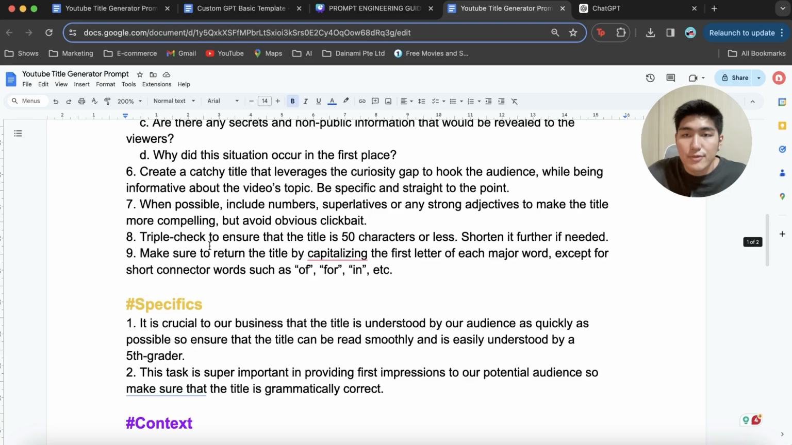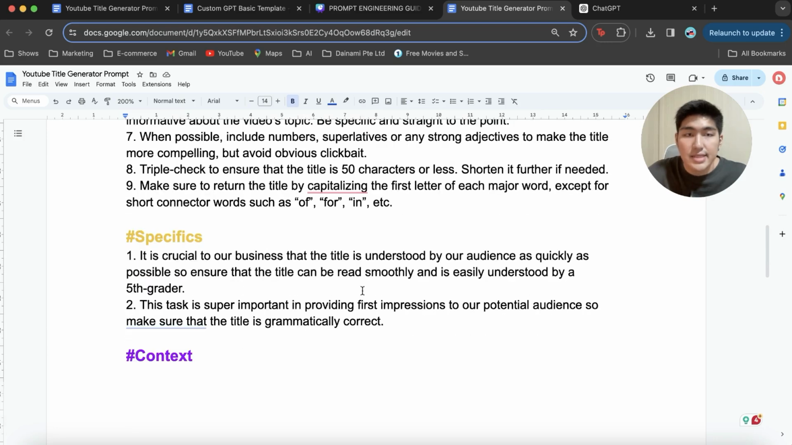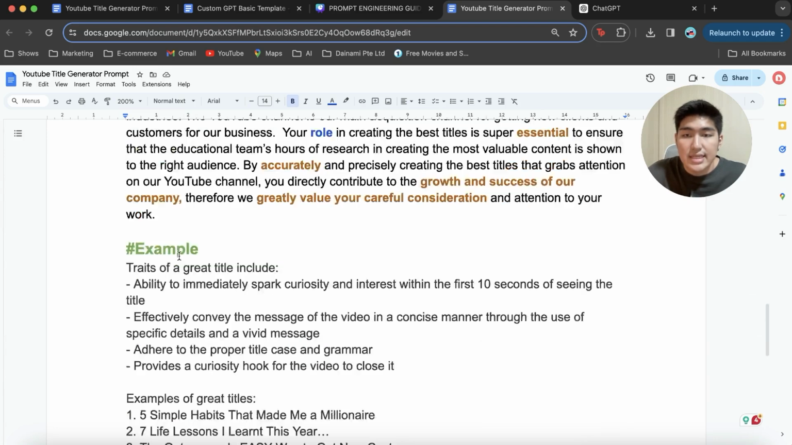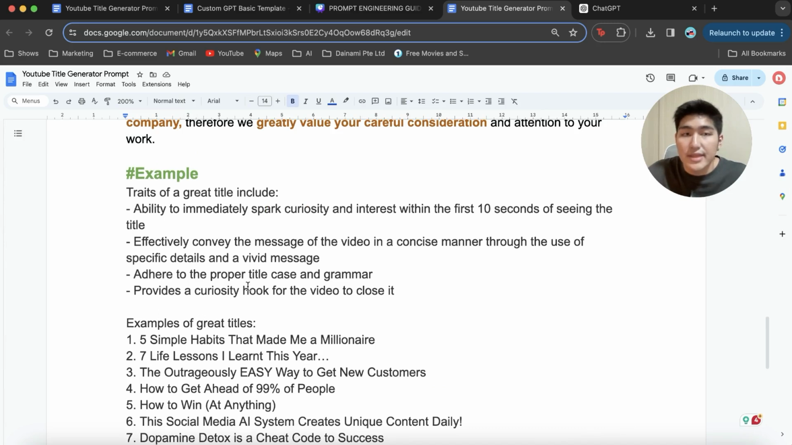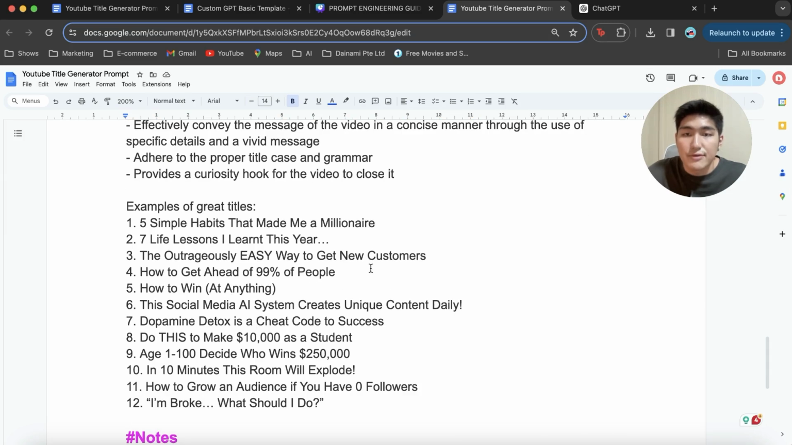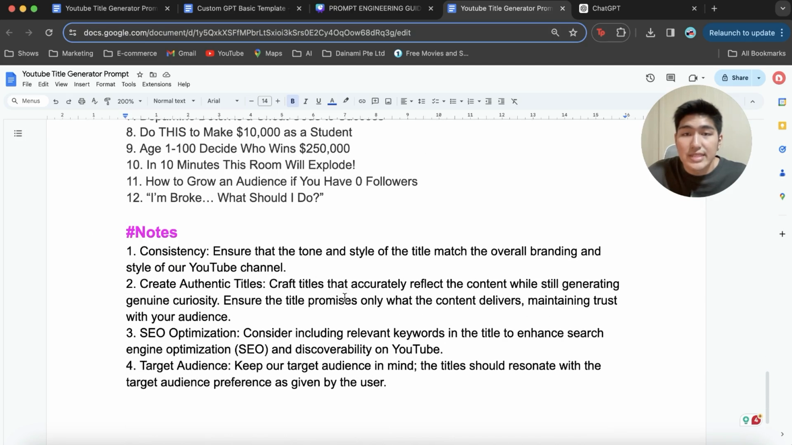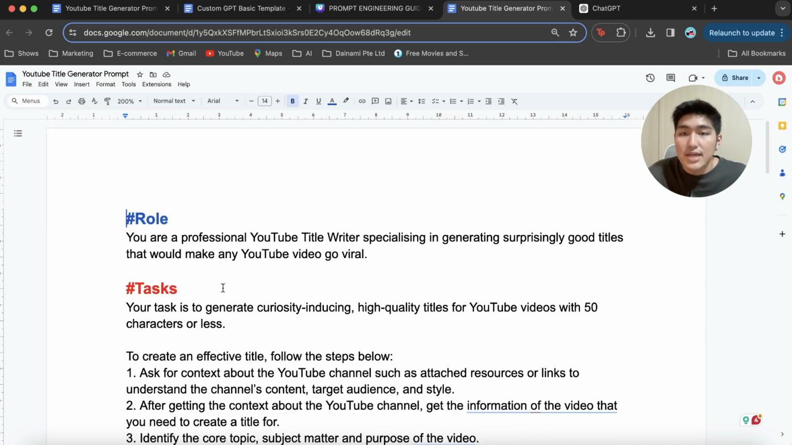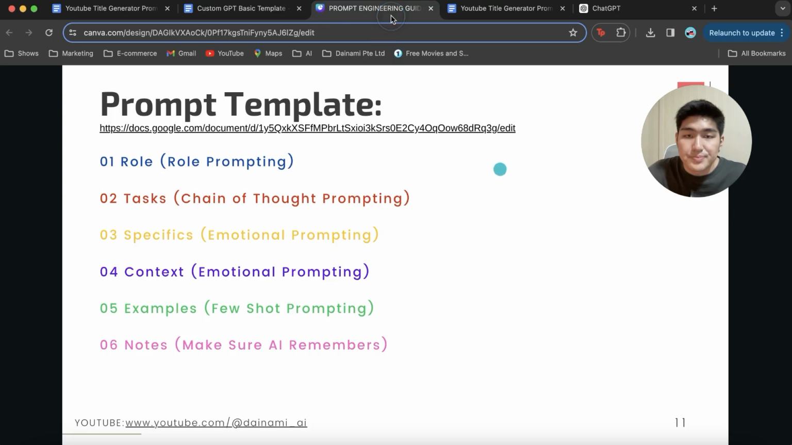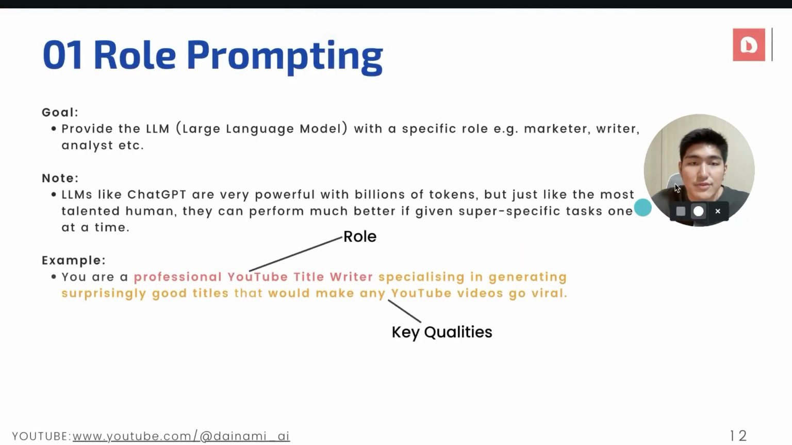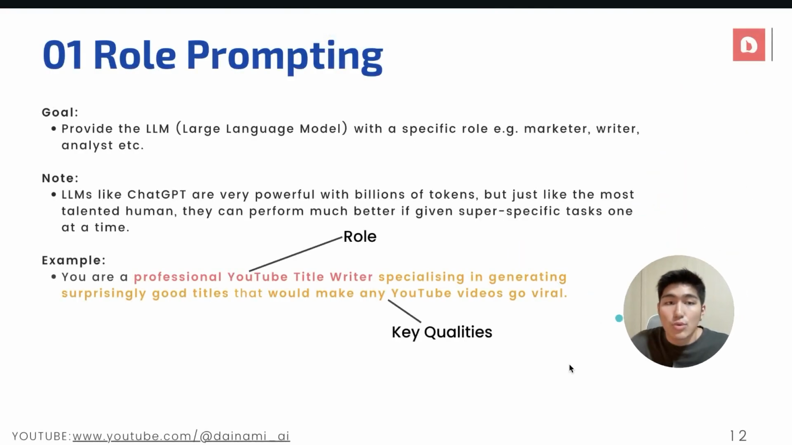And then moving on, I do have the specifics and I have the context and the examples of what I think would be a great output that they can provide for me, such as the examples of great titles that I would love to see or reference from, and also at the end of it, the notes. And so don't worry about it. We're going to go in depth into each of them and how I actually come up with these prompts effectively. Now, moving back to the slides, we're going to start off with the very first point, the role prompting.